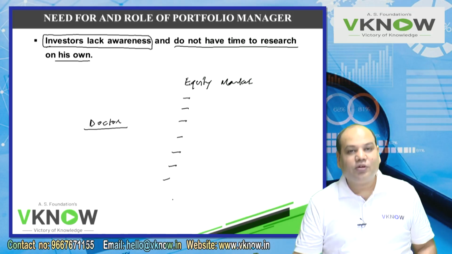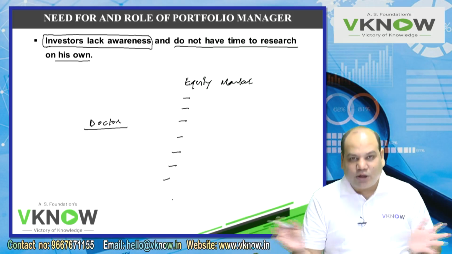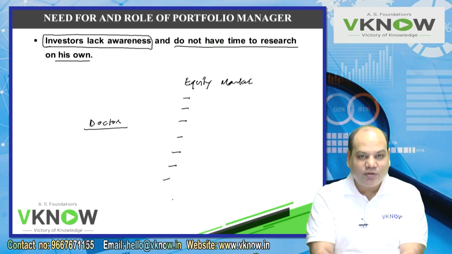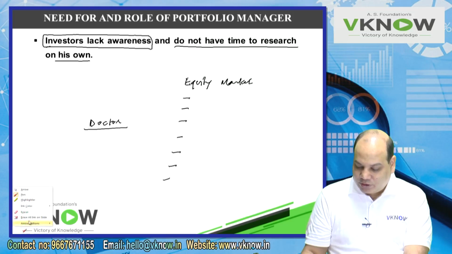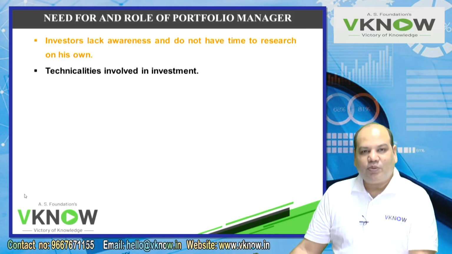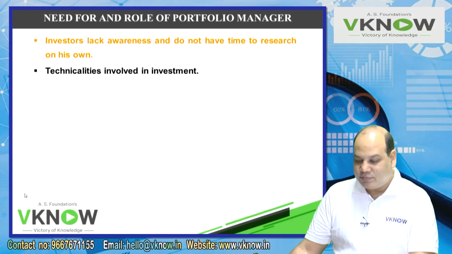There are so many shares, thousands of shares are there. Even if you narrow down the list to some of the best companies, there will be at least 100 best companies in the country. Where to invest? Because you need to do some research. You have to check their profitability, their liquidity, their management, capital structure, debt equity ratio, past performance, dividend history. Do you have time? No. Take the help of a portfolio manager. He will charge some fees, but then he will give you proper advice.